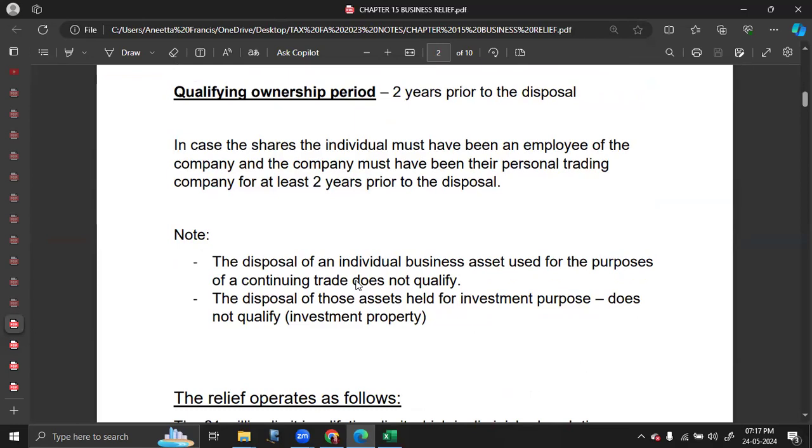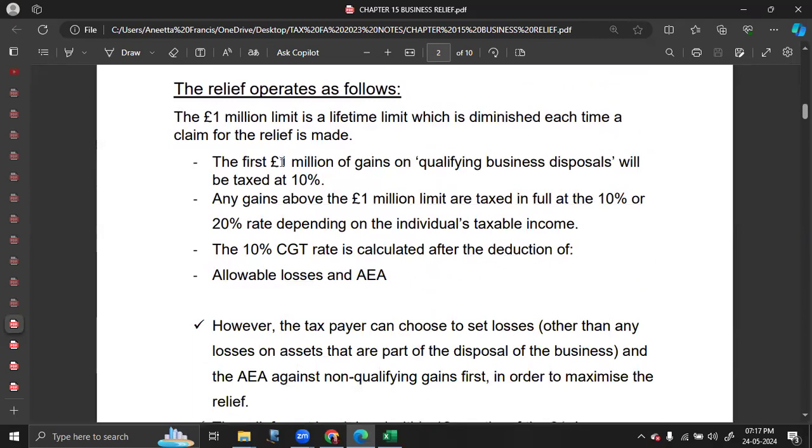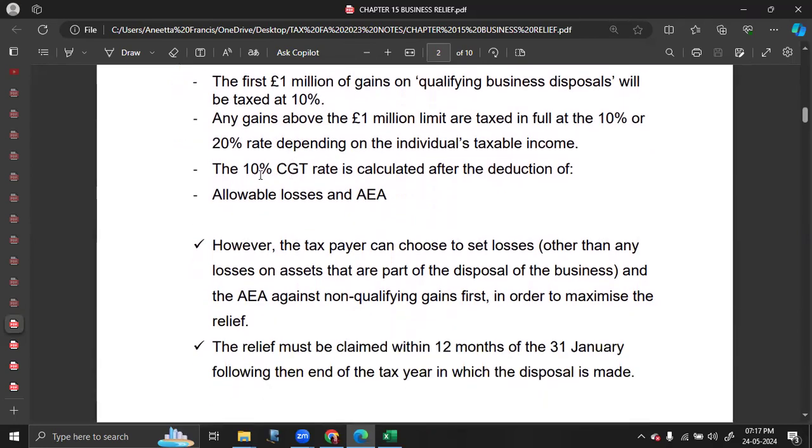BADR is also not eligible for investment properties as well. So the first 1 million of your gain will be taxed at 10%. You don't even have to consider the taxable gain as well. Now all the deductions have to be made from the gains not eligible for BADR.